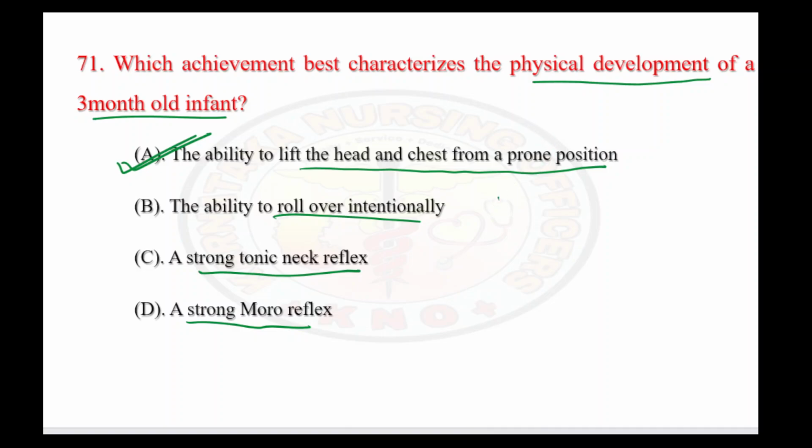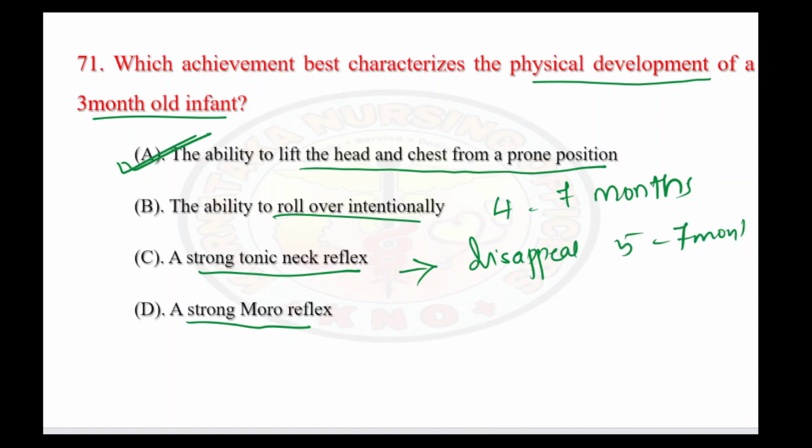So rolling over will happen from 4 to 7 months. It's not at 3 months. Tonic neck reflex will disappear by 5 to 7 months. Otherwise, this tonic neck reflex, Moro reflex, these reflexes will come by birth itself. But if you see the reflex getting disappeared, it happens by 5 to 7 months, tonic neck. And Moro reflex by 2 months. It has to go. Okay.